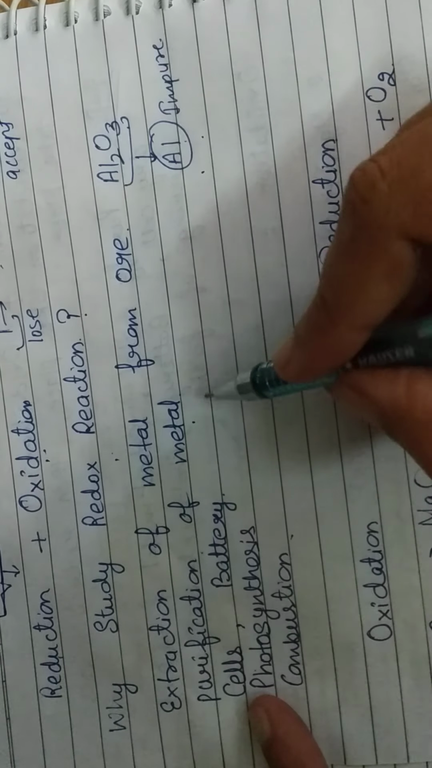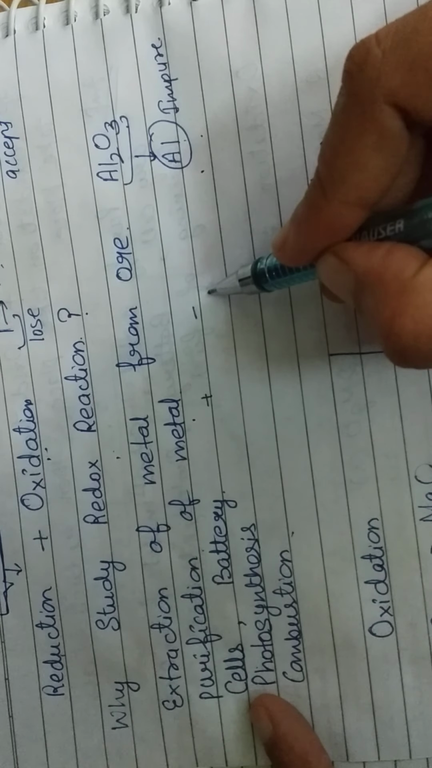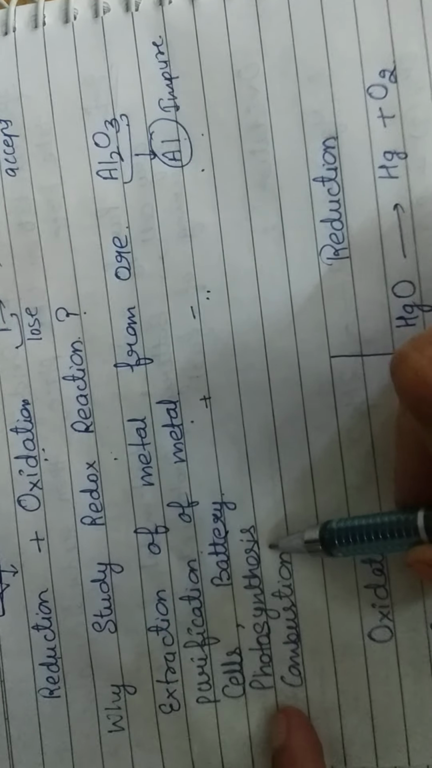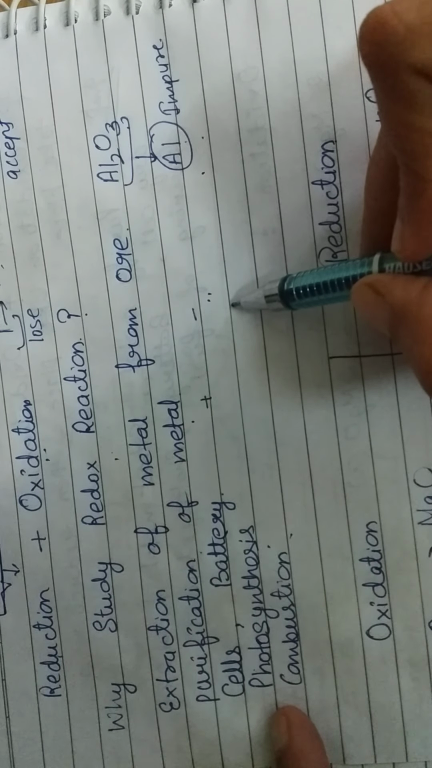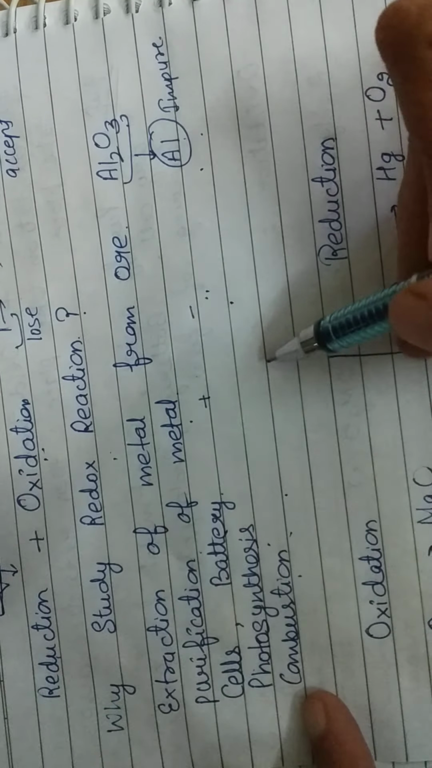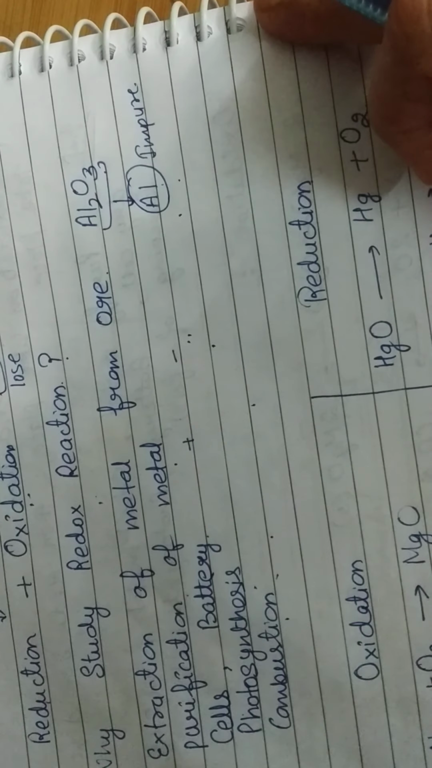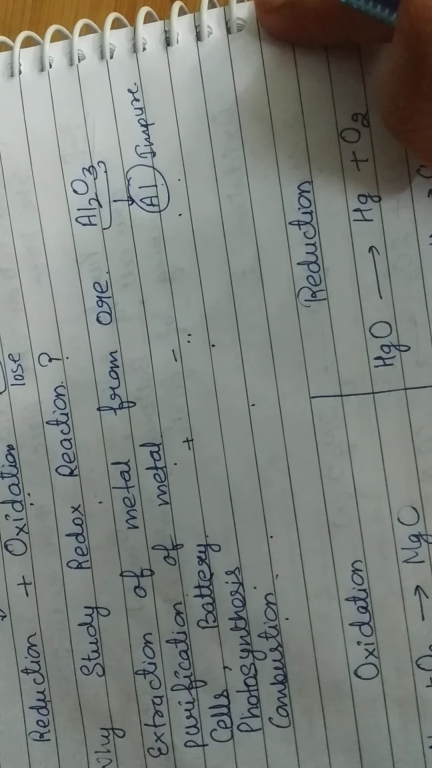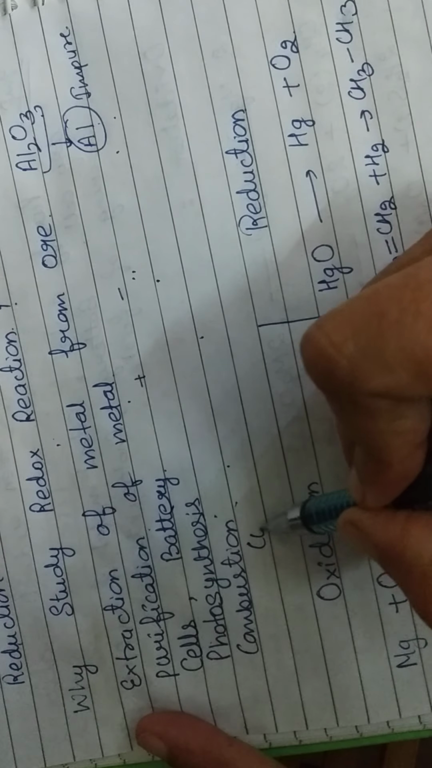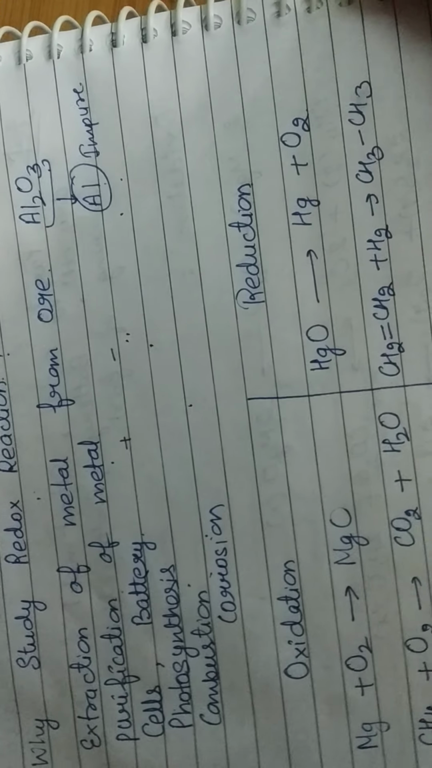Then in cells, you might have seen the plus sign and minus sign. Again, redox reaction is involved here. In an inverter battery, redox reaction is involved. In photosynthesis, where food is synthesized, redox reaction. Combustion, whenever fuel is burnt, oxidation is there. Many pharmaceutical companies, where chemicals are to be prepared, use redox reactions. Even corrosion is also a redox reaction.